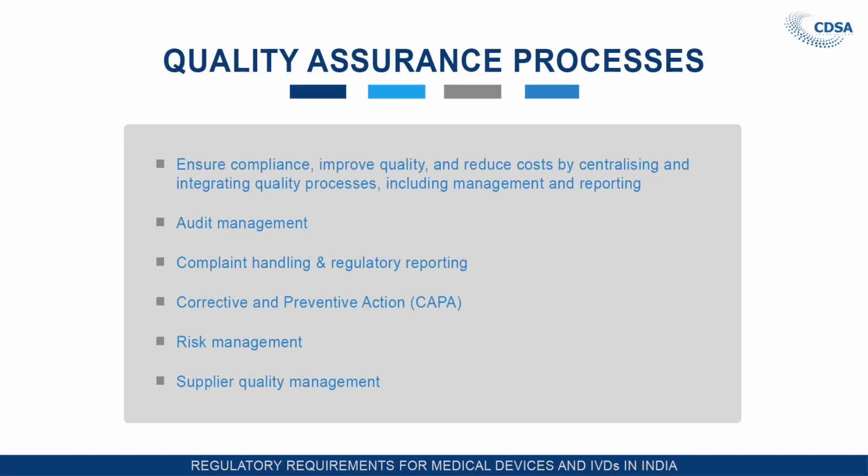Process of quality assurance: ensure compliance, improve quality and reduce cost by centralizing and integrating quality processes including management and reporting. So, it is a wide ranging concept right from the very beginning to the end. Audit management, complaint handling and regulatory reporting, corrective and preventive action, risk management, supplier quality management. So, whoever is supplying products to you are also managed on this QA system.